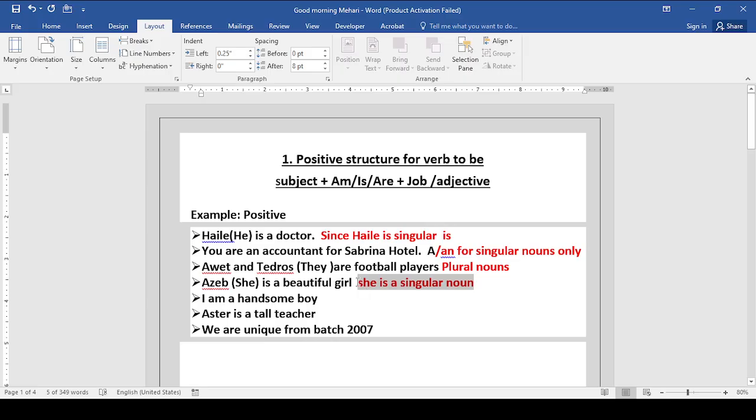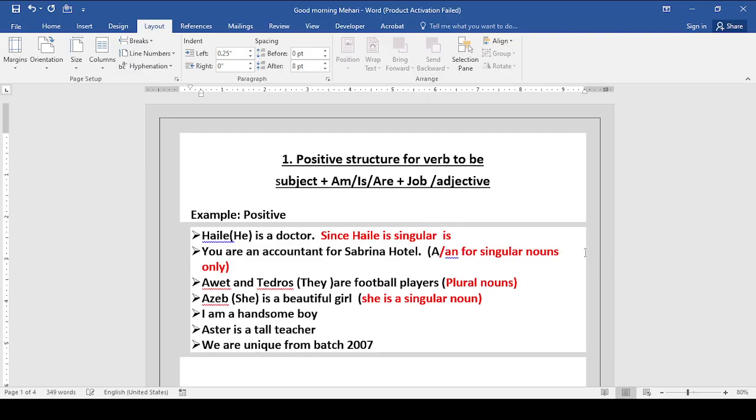It is easy. You can understand this one by using the verb to be, singular or plural. So I think it is clear. If you want to make examples by yourself, you can do it as much as you can. This one is for me, I did this one.